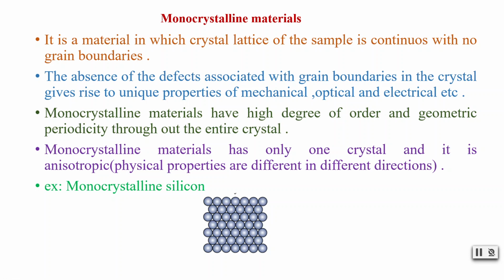And so this gives us the absence of defects. The defects are not present in this case, because of the absence of defects associated with grain boundaries in the crystal, this will give rise to unique mechanical, optical, and electrical properties. These monocrystalline materials have a high degree of order and geometric periodicity throughout the entire crystal. And monocrystalline materials have only one crystal, as the atoms are arranged regularly in a periodic manner, and it is anisotropic.